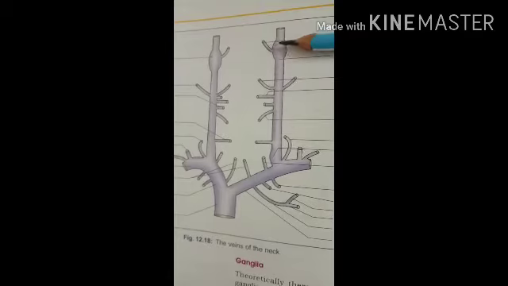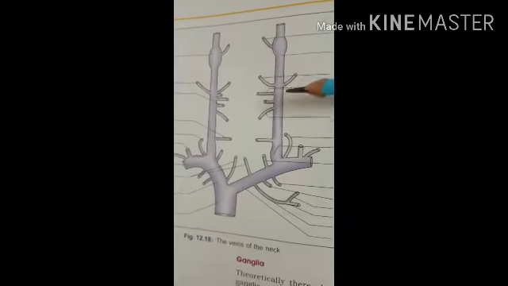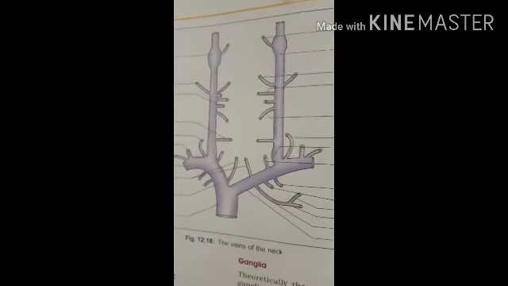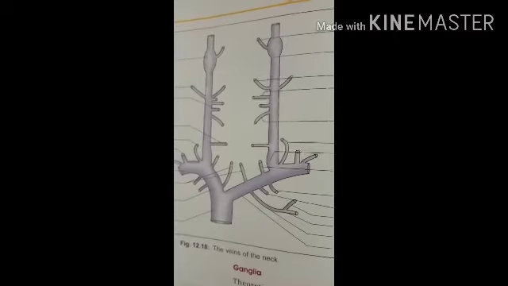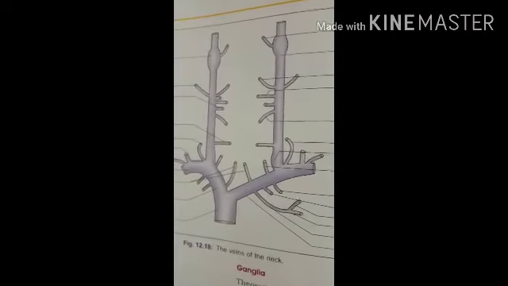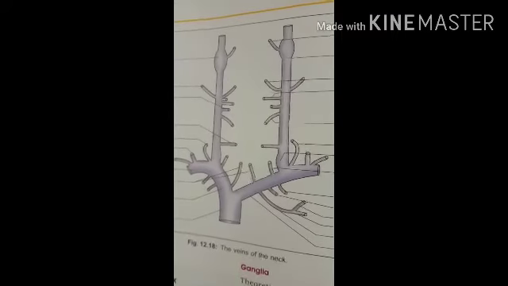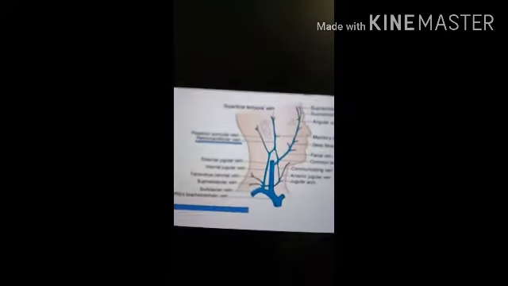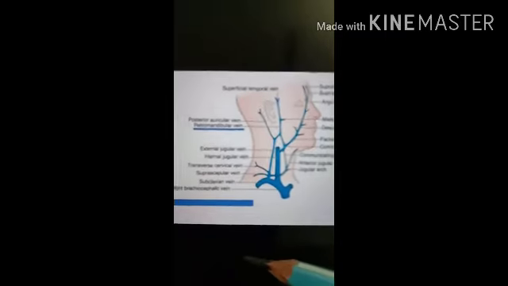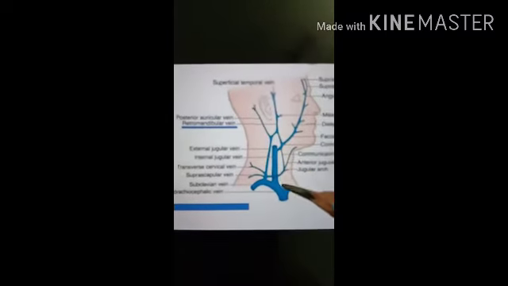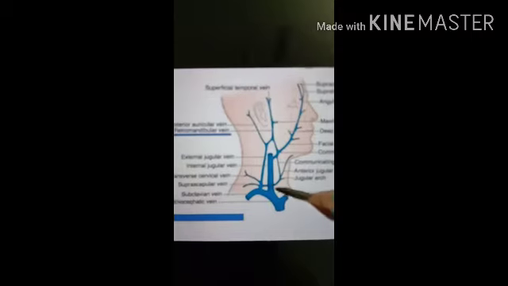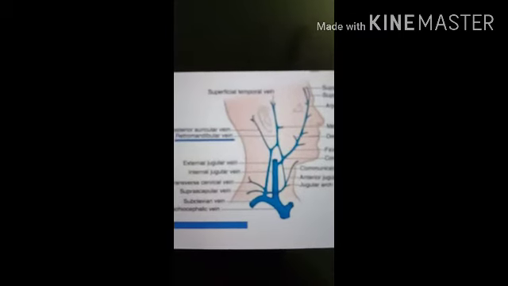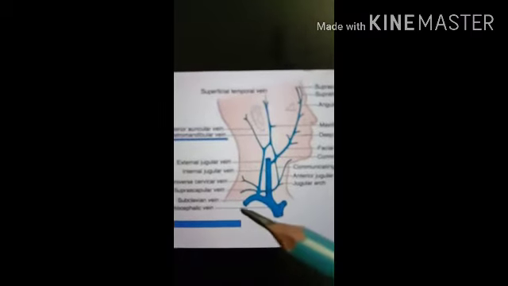They run downwards in the neck behind the sternocleidomastoid muscle, and behind the clavicle they unite with the subclavian vein. So here in this diagram you can see the internal jugular vein going downwards, and it joins with the